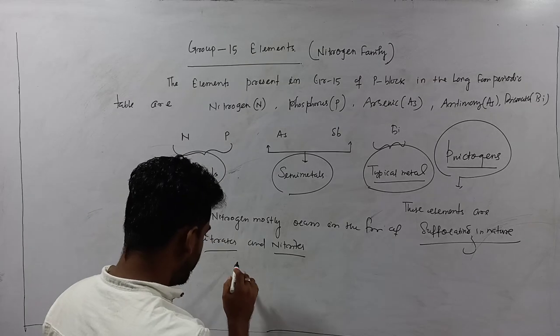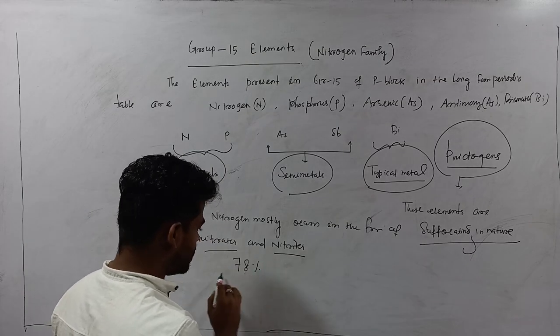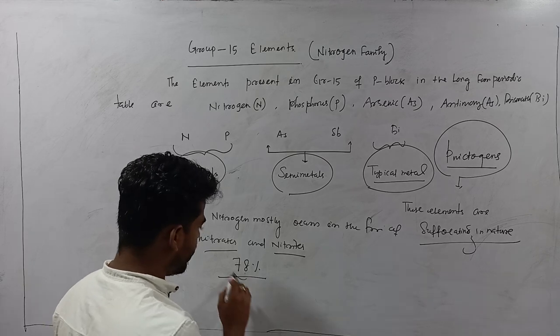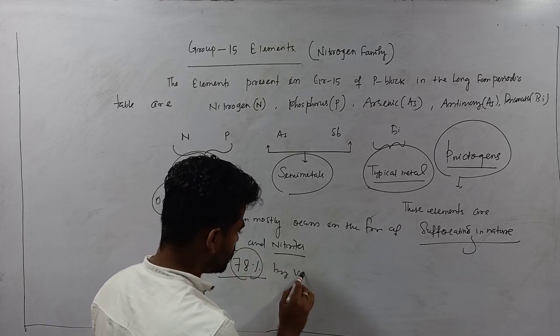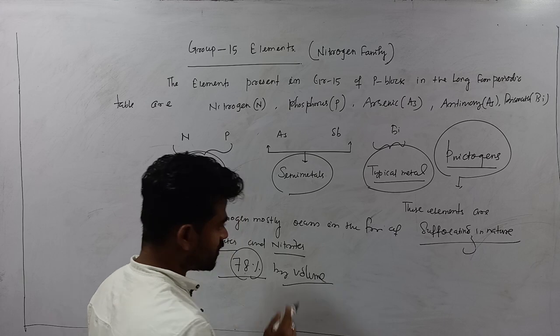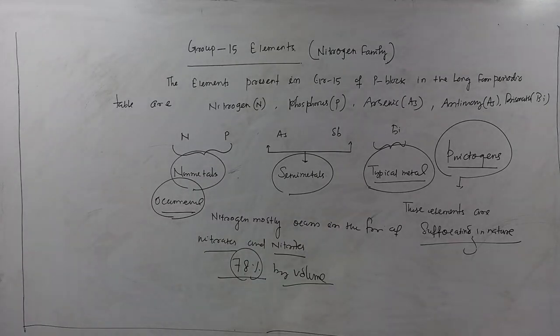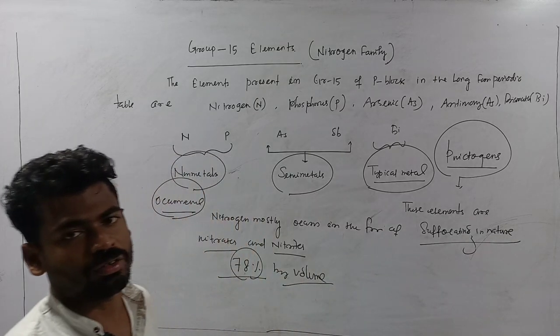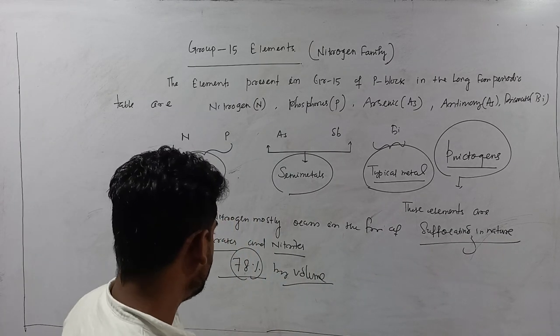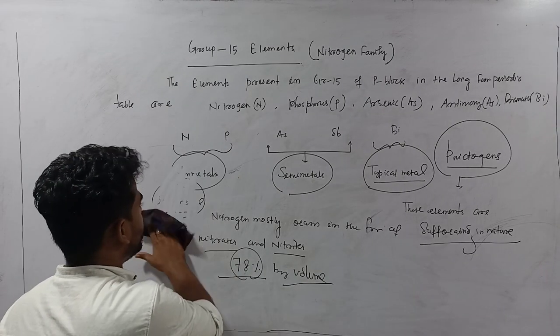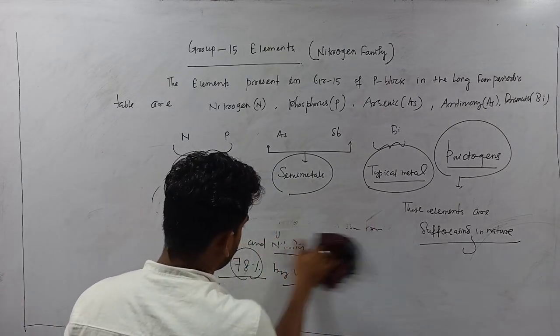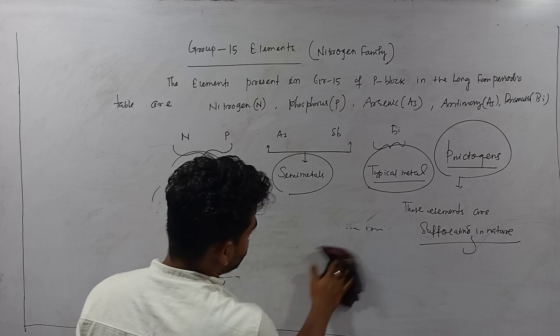It is also present in the atmosphere, about 78% by volume. Various ammonium compounds are also there. This is the occurrence of nitrogen.